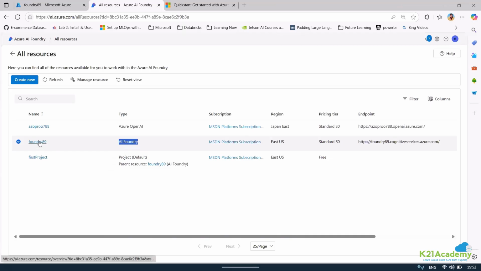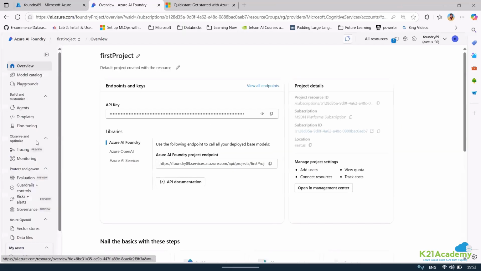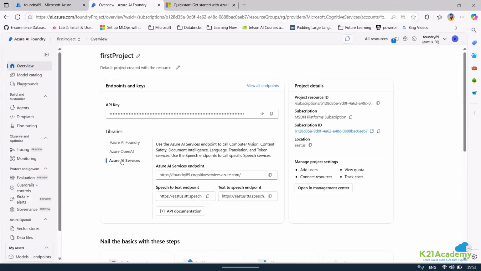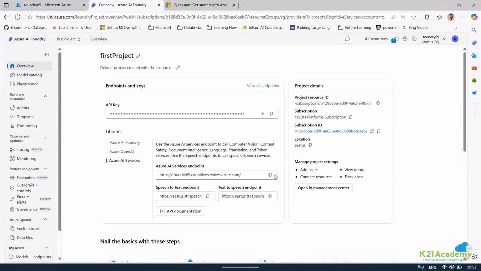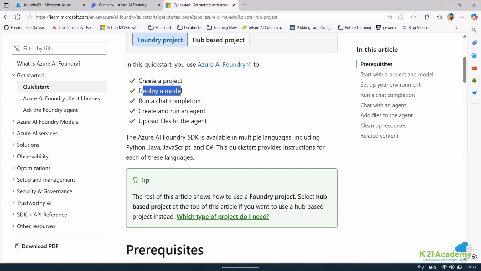Right now, I'll click on this Foundry. The moment I click on this Foundry, here you can see it is taking me to the project. And this is where I was saying you can connect to Azure OpenAI, you can connect to Azure AI Service, you can connect to everything together via a single Azure AI Foundry endpoint also. So you can use the Azure AI Foundry endpoint with this key, or you can use the Azure OpenAI endpoint with this key, or you can use this for all the services apart from speech to text and text to speech. That will also work. Okay, right now, as you see, I have created a project. The second thing that I need to do is deploy a model.